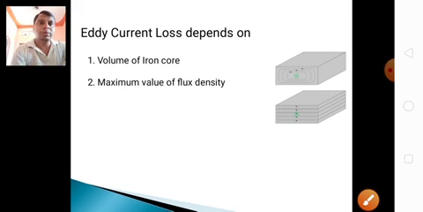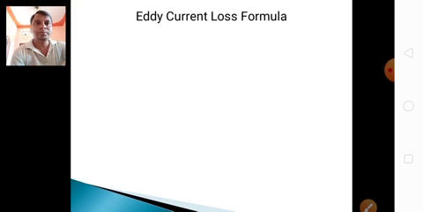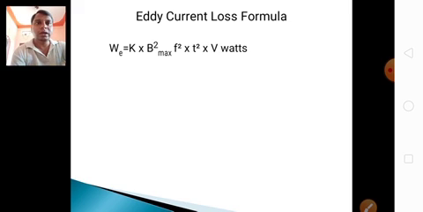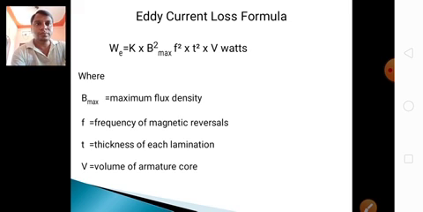These losses depend on the maximum flux density, the frequency and the thickness of each lamination. The formula for eddy current loss is W equal to K into B square maximum into F square into T square into volume of the armature core. Here K is the Siemens eddy current coefficient, B is the maximum flux density, F is the frequency.